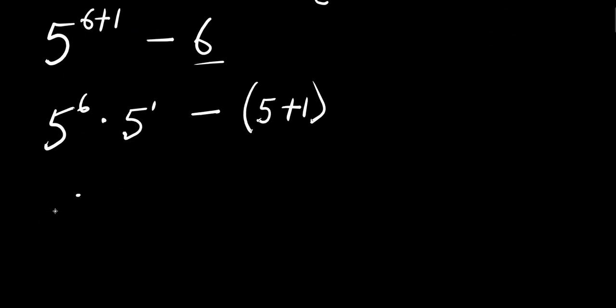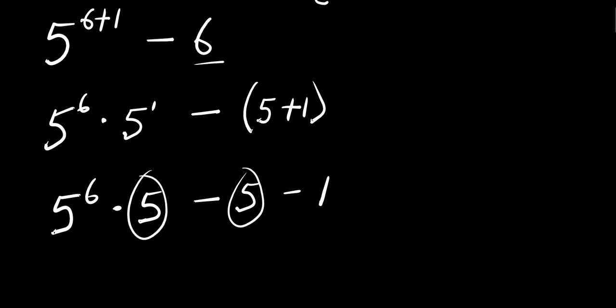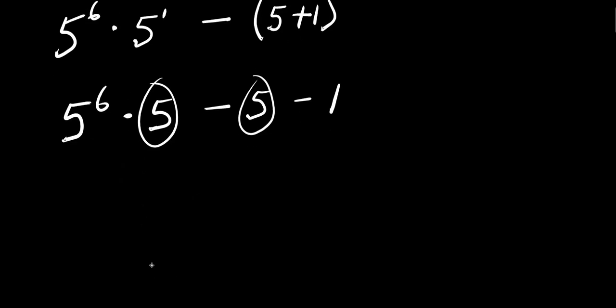So from here, I have 5 power 6 times 5 minus 5 power 6 minus 1. I can decide to factor out this 5 here.